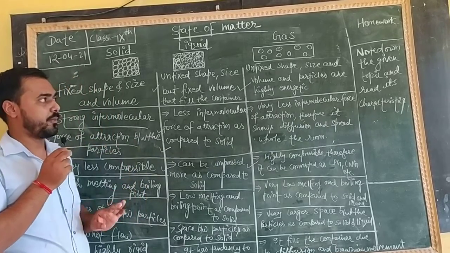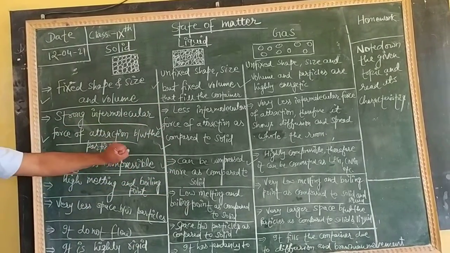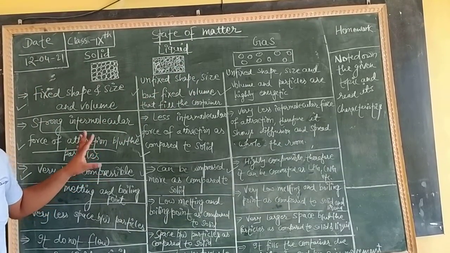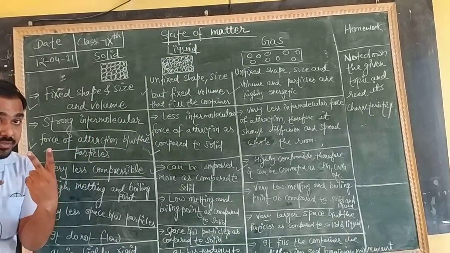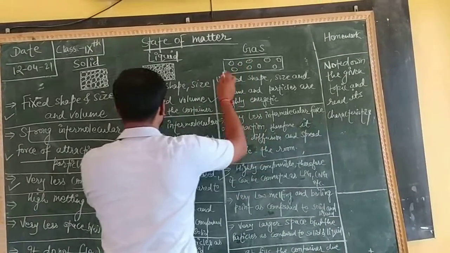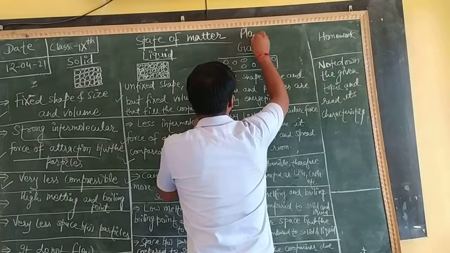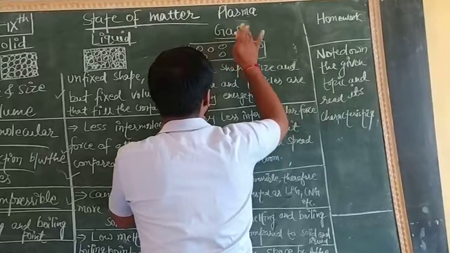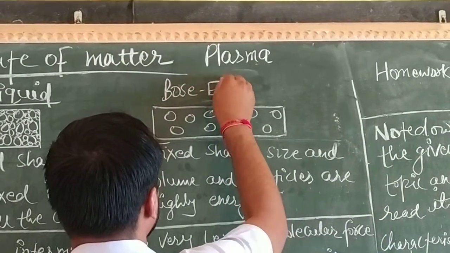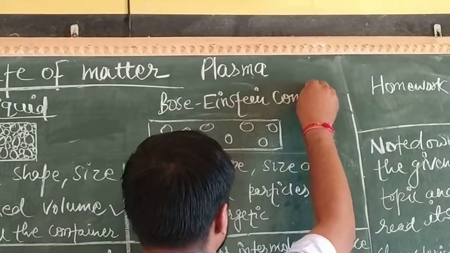Got it? So listen now. Here I have written the characteristics of matter. That was solid, liquid and gas. These are the basic states of matter. Two more states we will discuss in the next class, and those two are, listen very carefully, the fourth one is plasma and the fifth one is Bose-Einstein condensate.